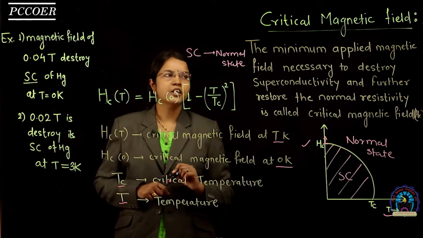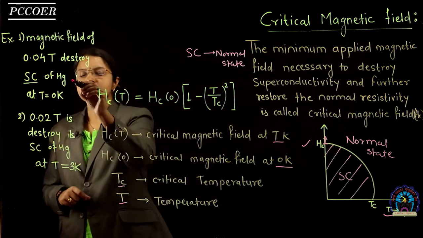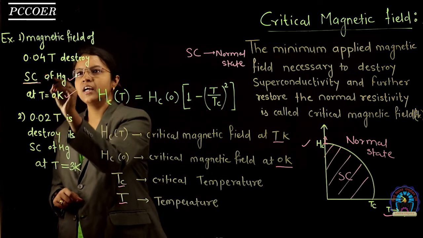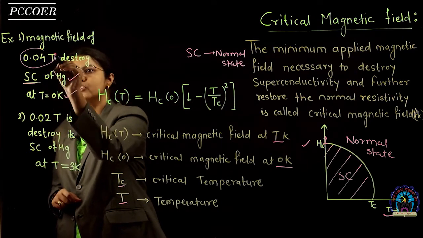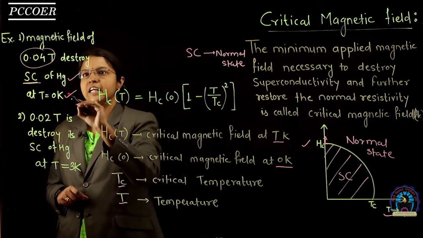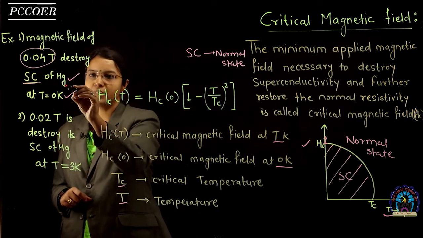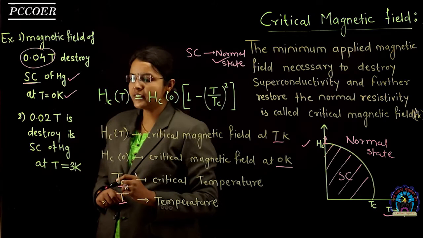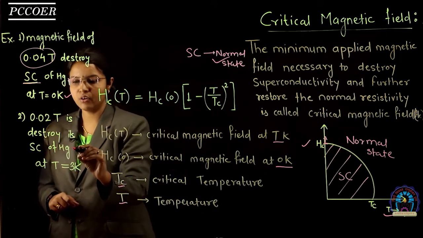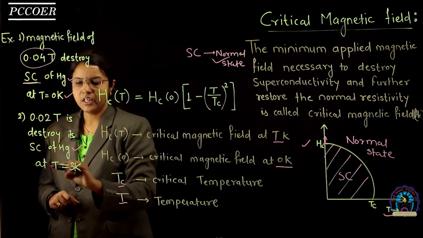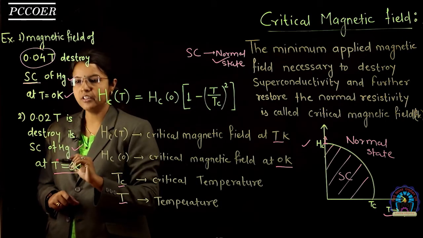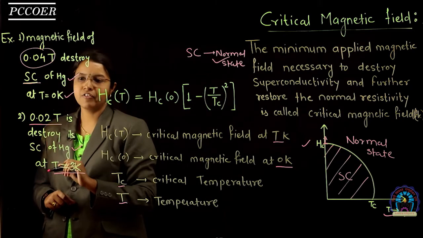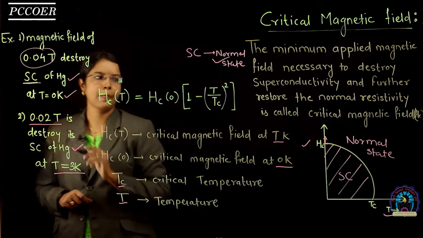For example, when you consider mercury at T equal to 0 Kelvin, it acts as a superconductor, and when you apply the critical magnetic field 0.04 Tesla, it will destroy the superconductivity of this mercury and it converts into the normal state. In a second example, for mercury at T equal to 3 Kelvin, it destroys its superconductivity when you apply the critical magnetic field of 0.02 Tesla.